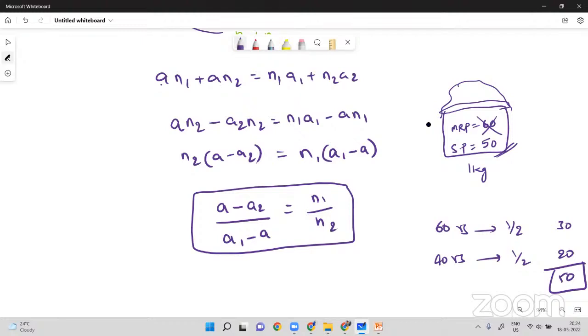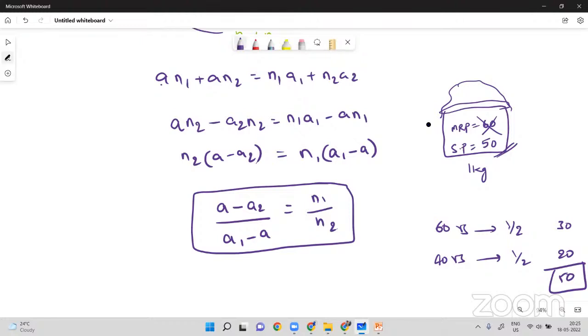So without getting loss, they are just giving some offer and you will be attracted. Instead of 1 kg, you will purchase 2-3 kgs. Yes or no? This is generally what happens in supermarkets. They'll mix two different kinds of items and they'll put offers. Now how can they give these offers? Here, see, instead of 50 rupees, what if they put 40 rupees? They'll get loss, yes or no?